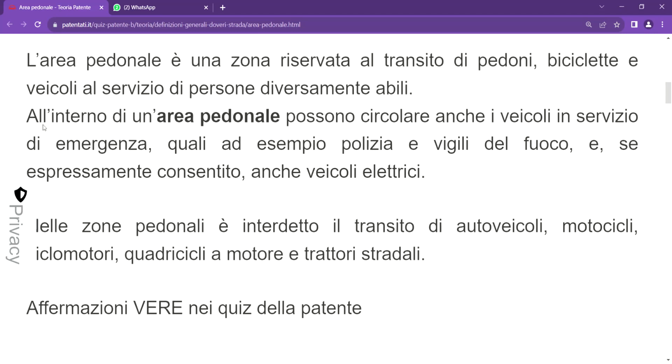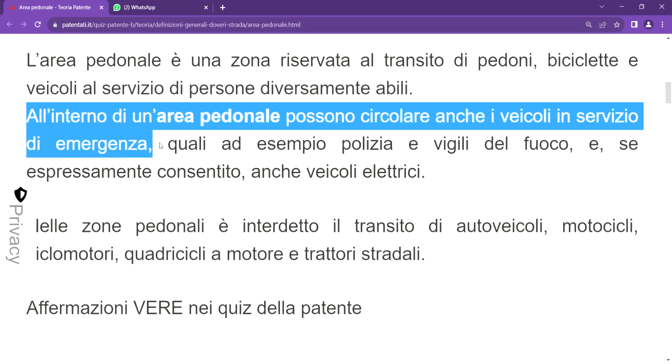It says all'interno di un'area pedonale possono circolare anche veicoli in servizio di emergenza. It says in this zone known as area pedonale, another category of vehicles that can access it is vehicles for the service of emergency.